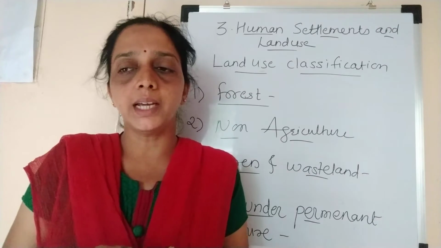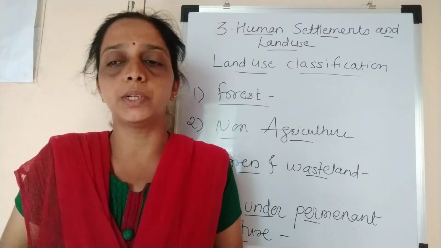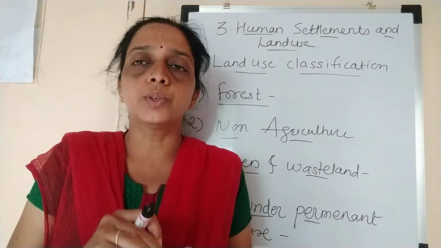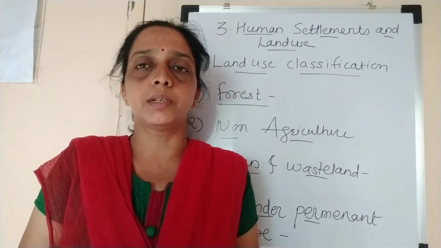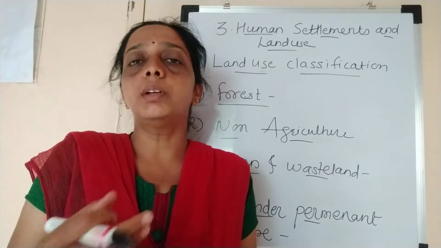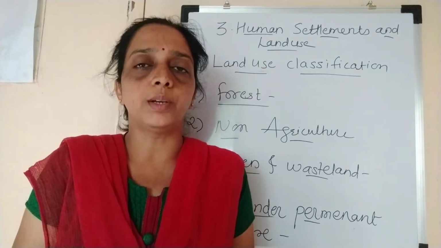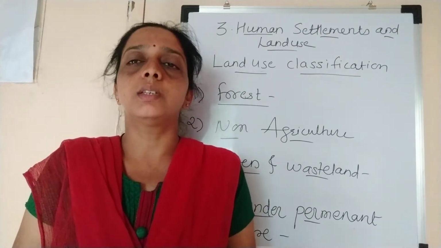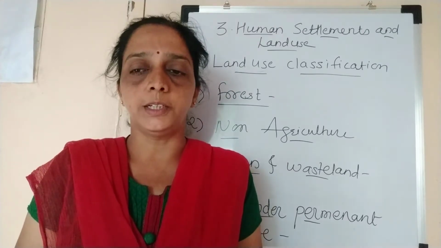This area is owned by the panchayat in rural areas, or by the government in urban areas. That area is kept only to grow grass, because it is the food of animals. So to fulfill their need, the region is under permanent pasture and grazing.